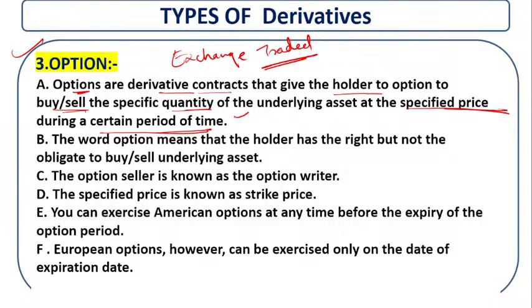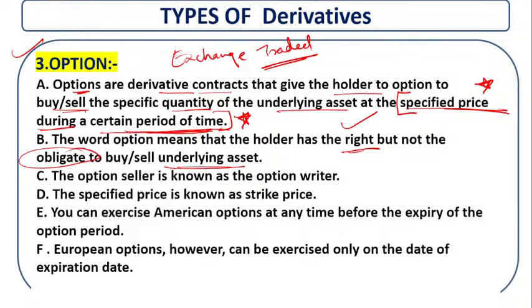the contract is going to be invalid. Okay, so what is here? The underlying asset at a specific price during a certain period of time. This is important: during a certain period of time. Now, the word option means the holder has the right but not the obligation to buy the underlying asset. They have a right, yes, but they are not obligated.